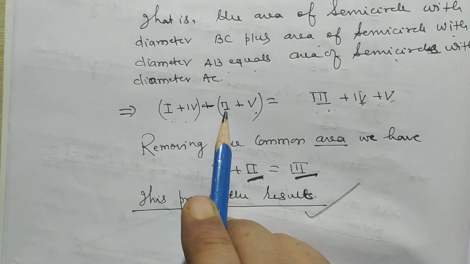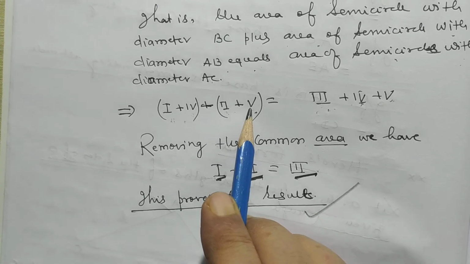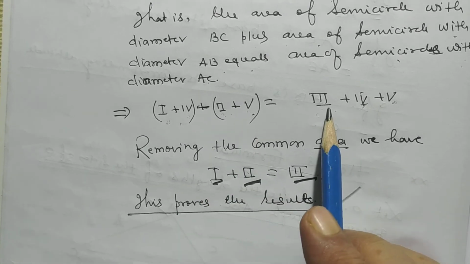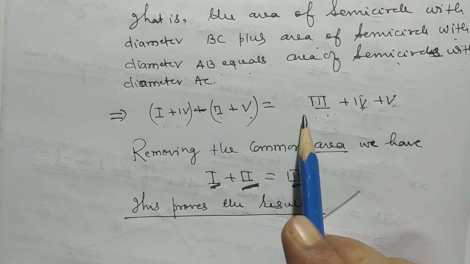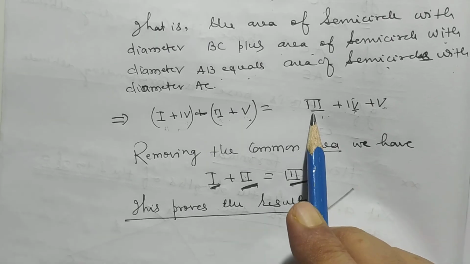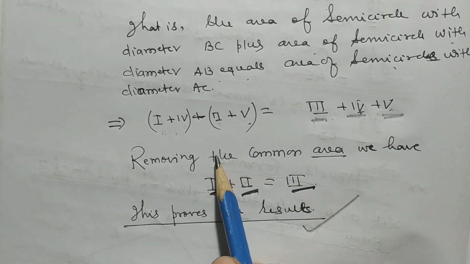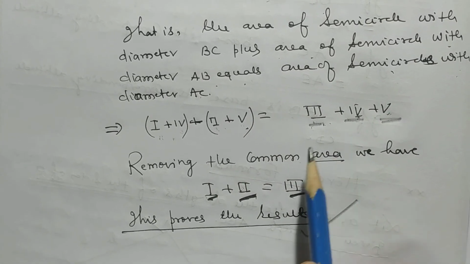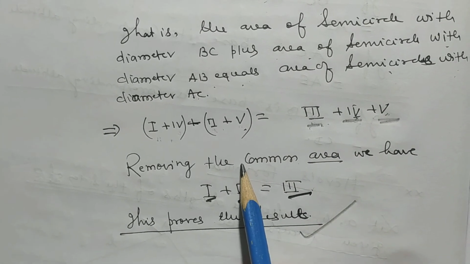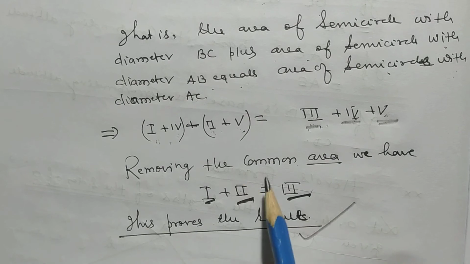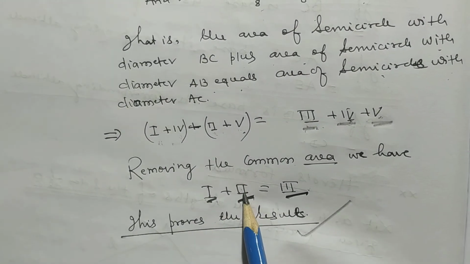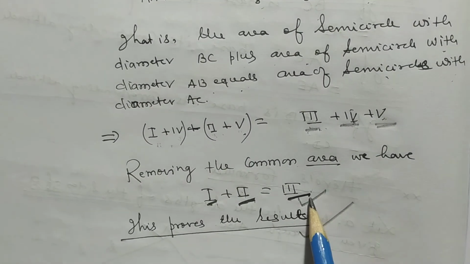Made on the side BC is second plus fifth, equal to area of semicircle made on the hypotenuse AC, which is segment 3 plus segment 4 plus segment 5. Cancelling the common area, we have first plus second is equal to third.